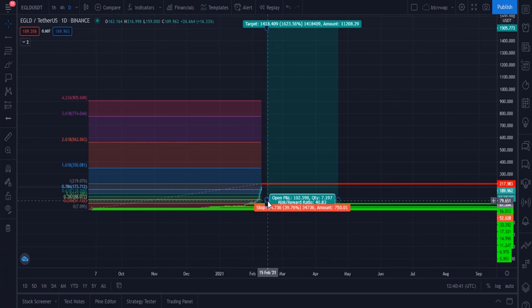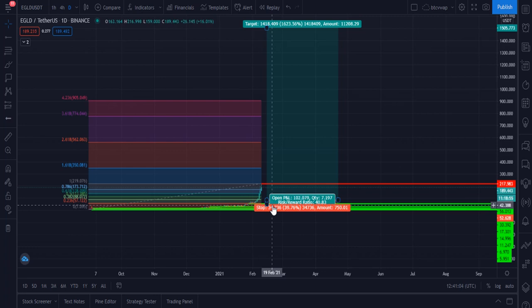If you buy EGLD from the $80 to $85 price level and put your stop loss at $52 price, then your risk will be just 40%, and after 1 year or 1.5 years you will get maybe 1,500 to 1,600% profit.